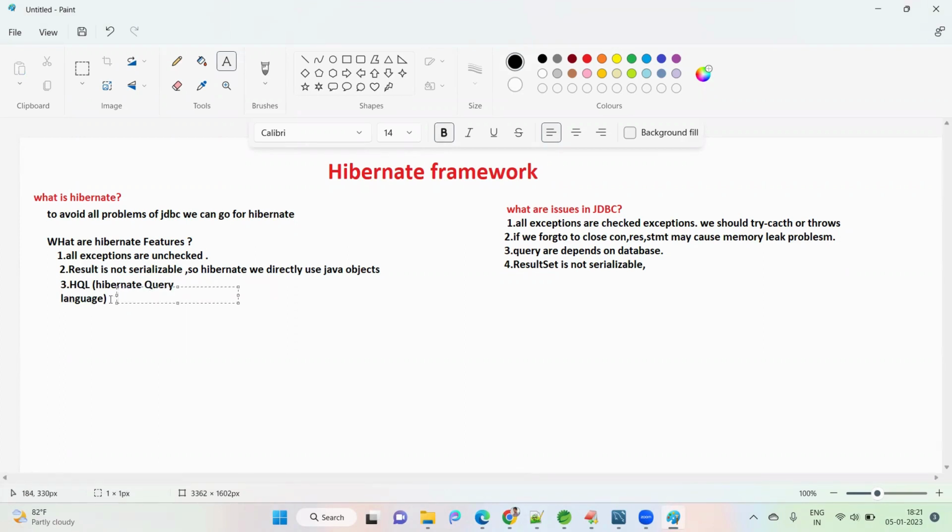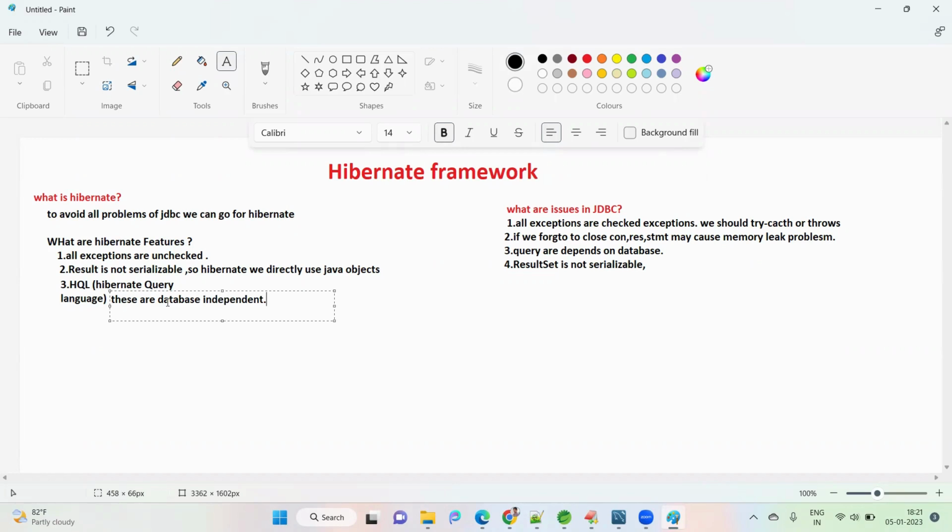These are database independent. What is the meaning of database independent? Even if tomorrow the table name or column name changes, we do not need to change the code, because we are mapping the table name to our Java class name and column names to Java variable names.